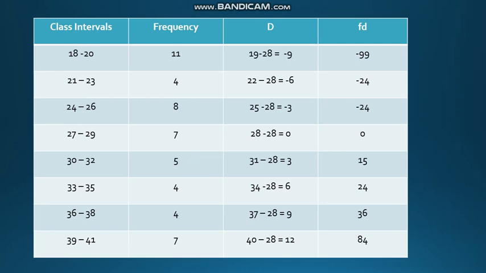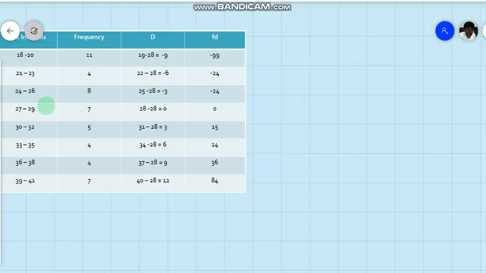What is the formula for the assumed mean method? Having this table of deviation from the assumed mean and FD, we can calculate the mean as A plus summation FD over summation F, where A is actually the assumed mean.